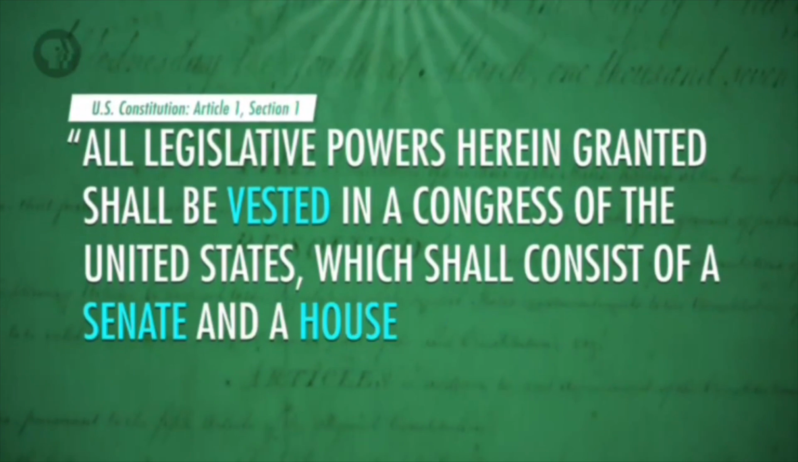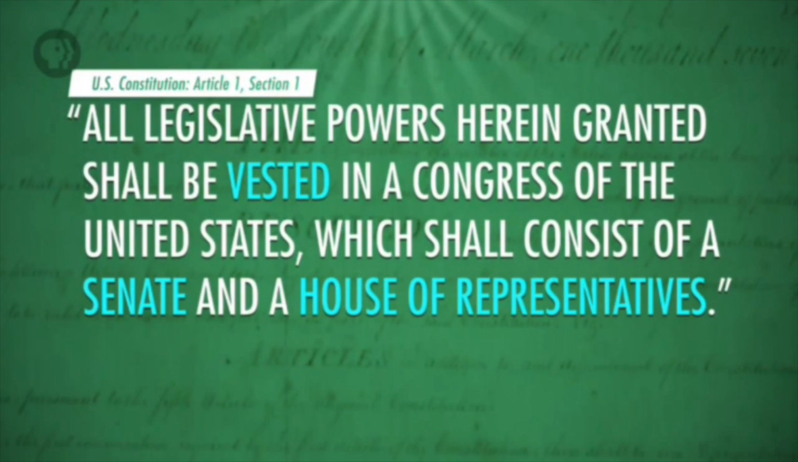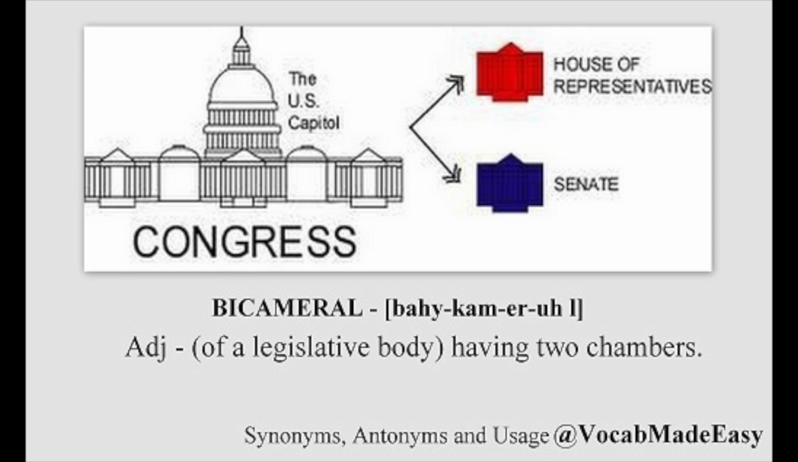It states that all legislative powers herein granted shall be vested in the Congress of the United States, which shall consist of a Senate and a House of Representatives. This means that the U.S. Congress is a bicameral system, meaning that it is made up of two chambers, the House of Representatives and the Senate. As a result, each house has different requirements for being eligible to be in those houses.